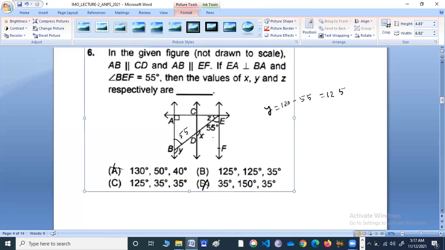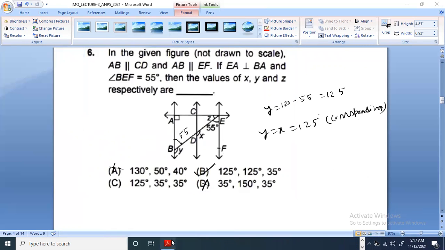Corresponding angle. So our option B is correct. Okay, because y is equal to x is equal to 125, corresponding angles. Good. This is done then.